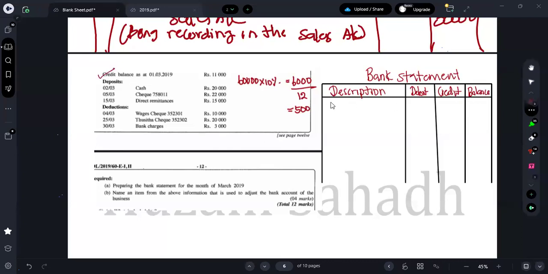So let me start from the beginning. And also there should be a column for date. Where can I put it? I'll just take it over here.